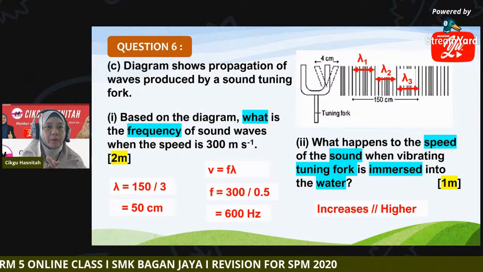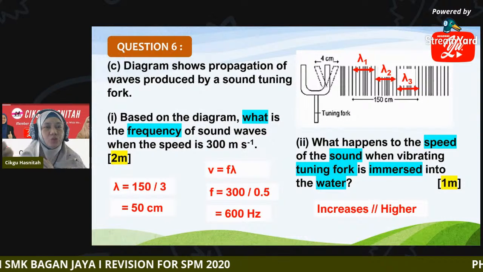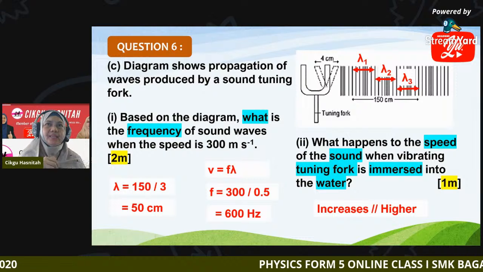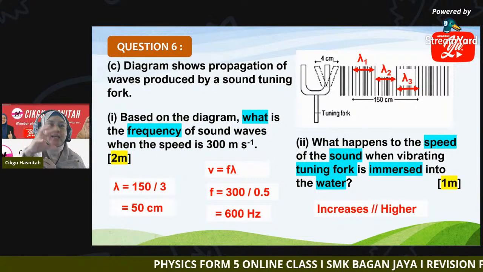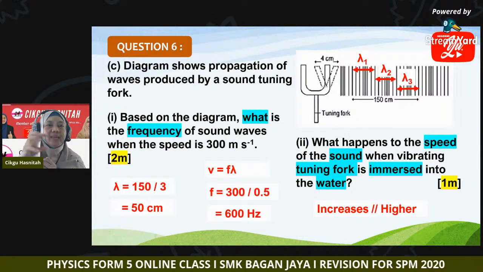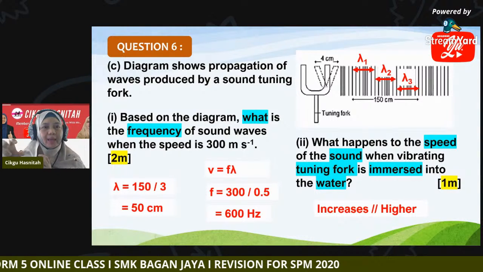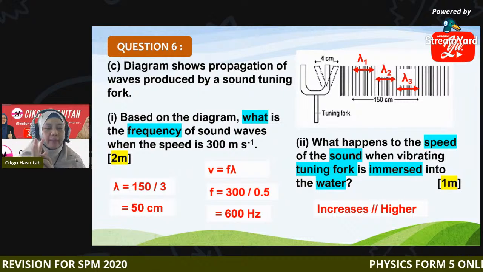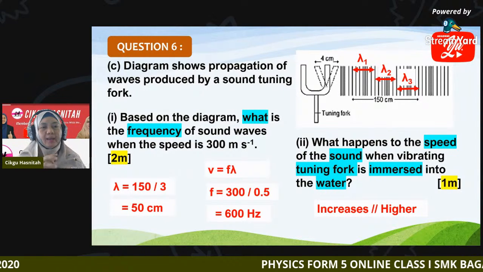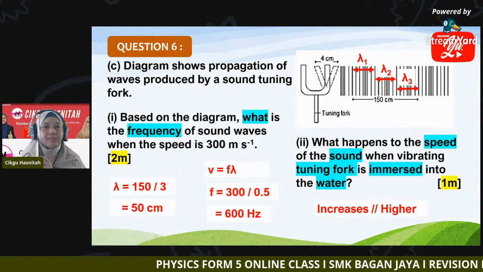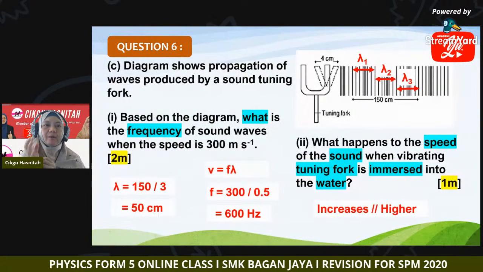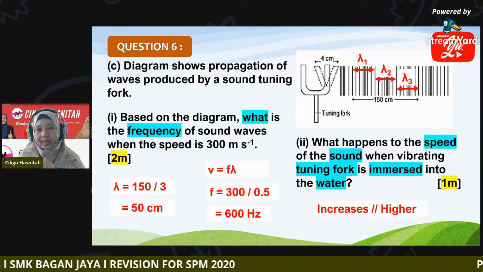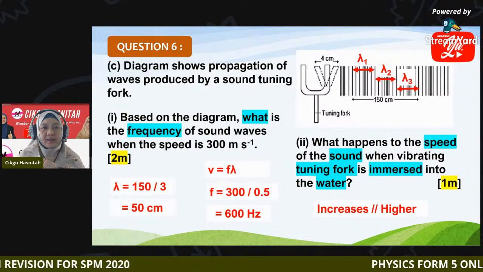Speed of sound wave is the highest in solid and lowest in air. Why? Because sound wave requires a medium to propagate. So in solid or in liquid, we have more particles compared to air. So that's why sound wave travels faster in liquid compared to in air. So the answer is increases or higher. Welia, it's wrong. It is increases.